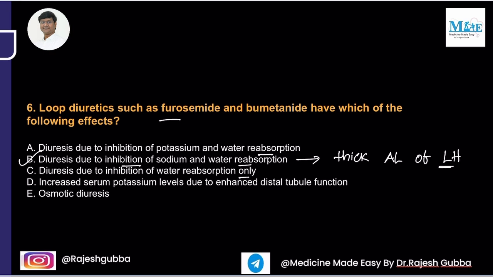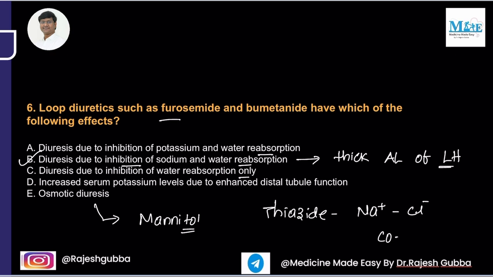The osmotic diuresis is caused by mannitol, whereas thiazide diuretics inhibit the sodium chloride co-transporter at the level of the distal convoluted tubule. So the answer in this question is B.